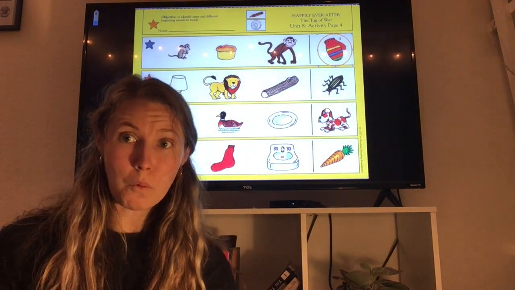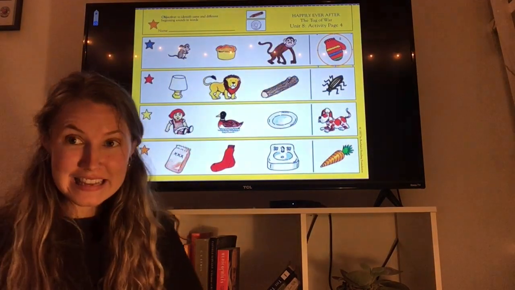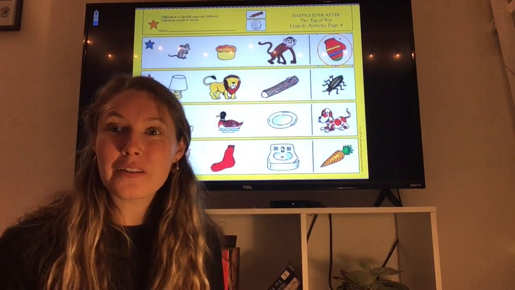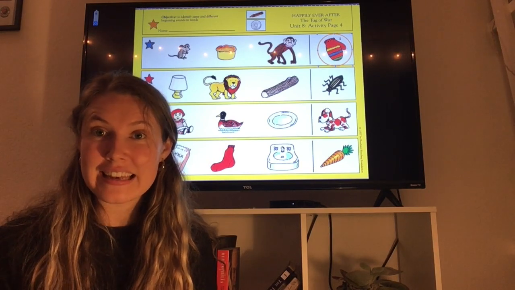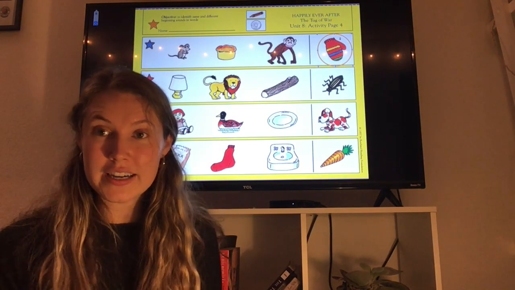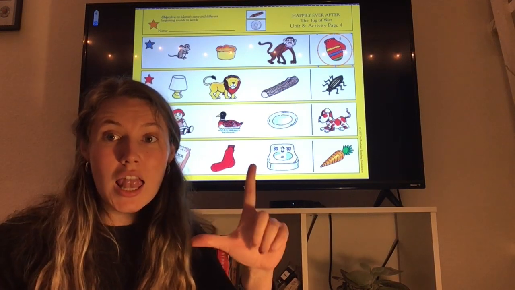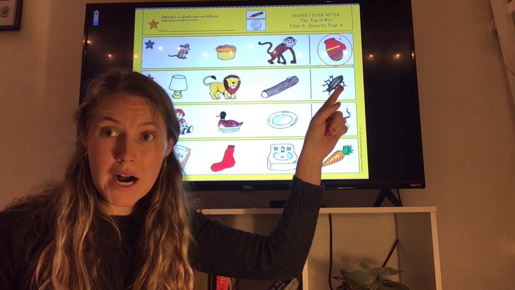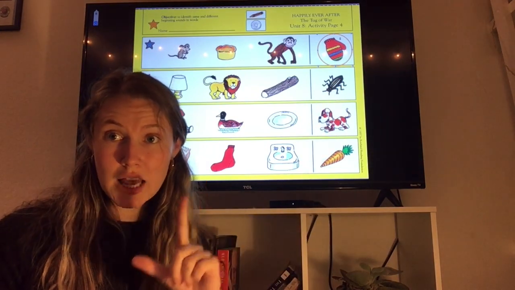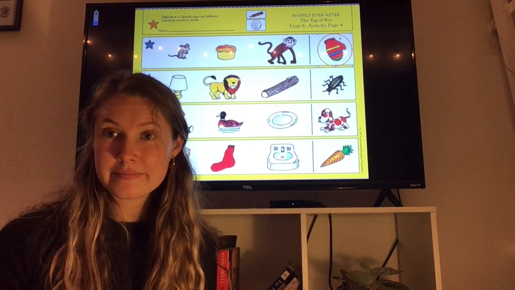You should have put an X. Oh, it didn't tell us to stop the CD. Okay, so let's listen to those sounds. Lamp, lion, and log. They all begin with the sound. Does bug begin with the sound?